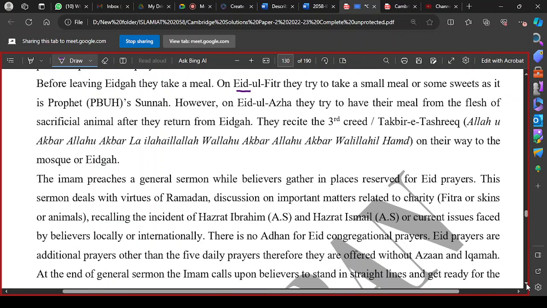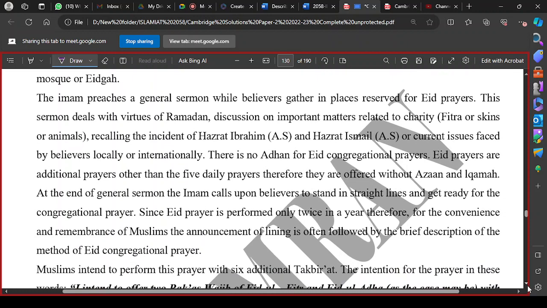We talked about the timings of prayer. Identify the method of prayer: there is no azan for Eid prayer. Okay, there is no iqamat for the Eid prayer. They gather. Okay, so these are additional prayers. Eid prayer is not the replacement of any other prayer. So this is an additional prayer.